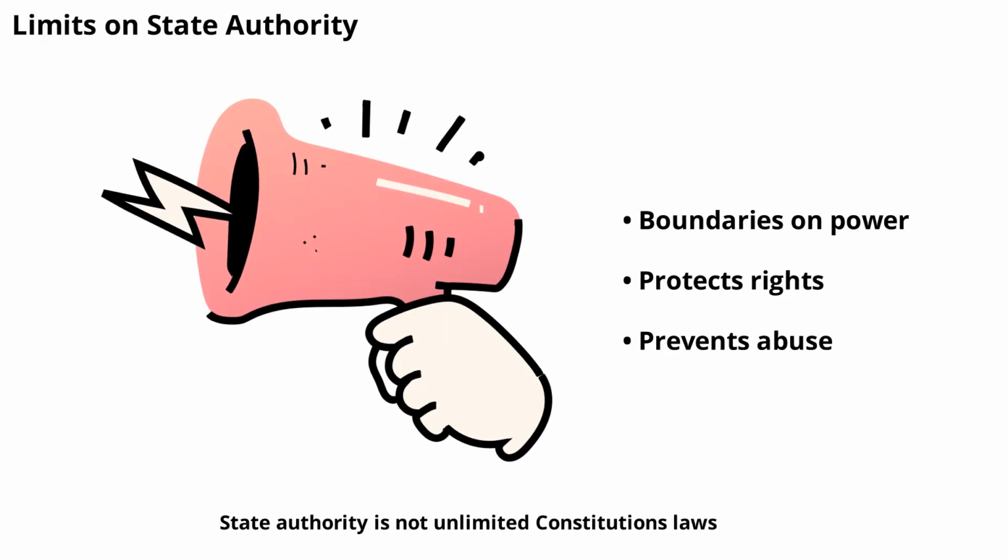State authority is not unlimited. Constitutions, laws, and courts set boundaries on what governments can do. These limits protect individual rights and prevent abuse of power. For example, a government cannot pass laws that violate basic freedoms like speech or religion. Checks and balances ensure that authority is used responsibly.